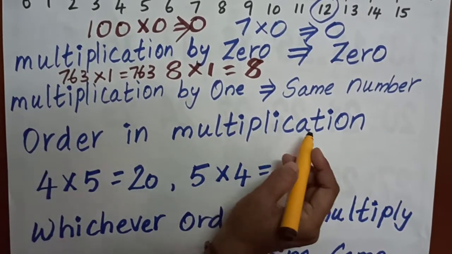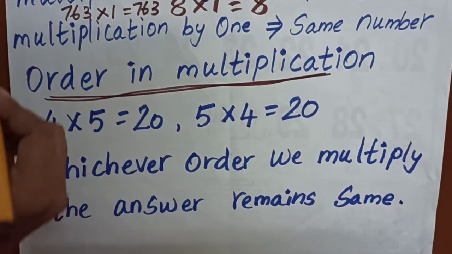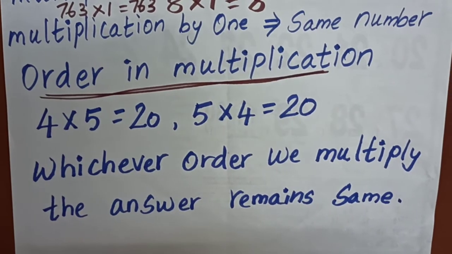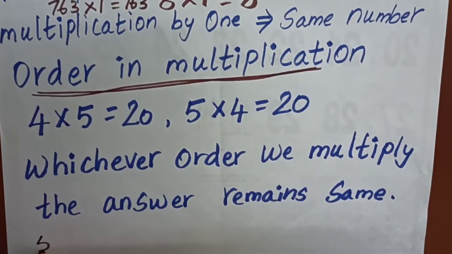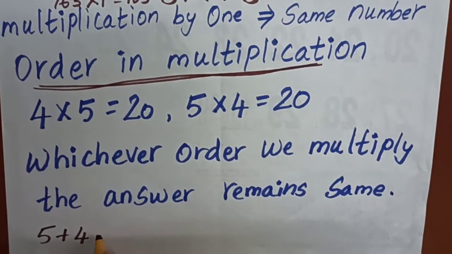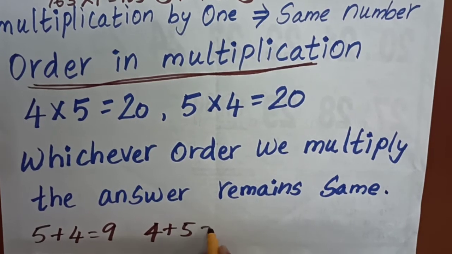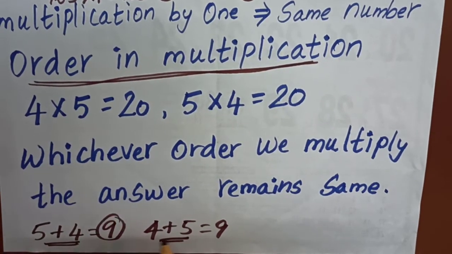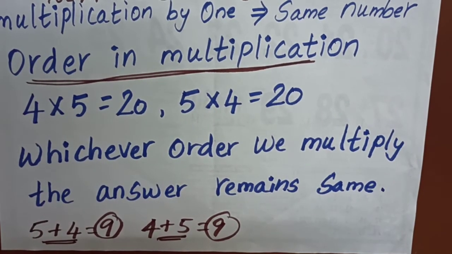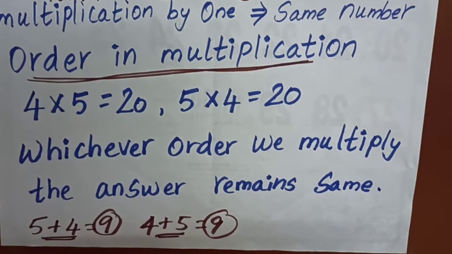Next, order in multiplication. What is meant by order in multiplication? We know the order in addition. What is that? 5 plus 4 equals 9. So 4 plus 5 equals 9. If I change the order, the answer will be the same. The same property applies here also.